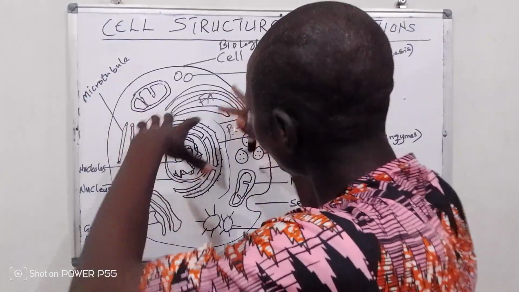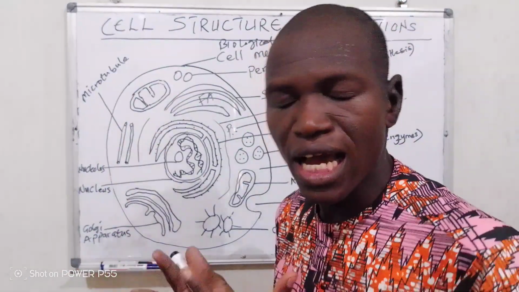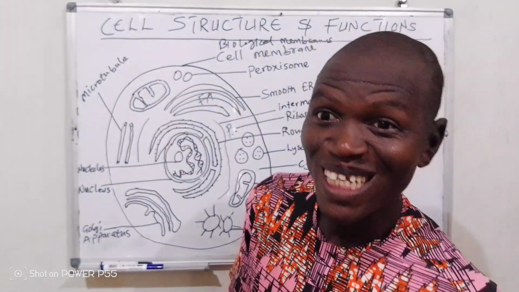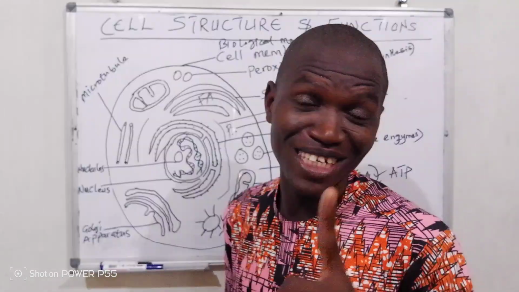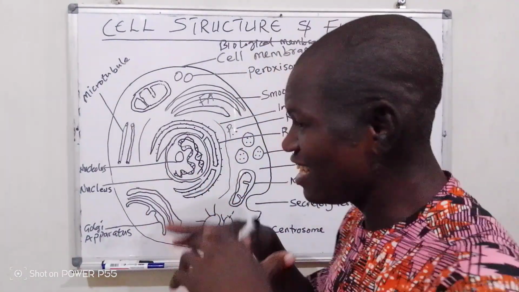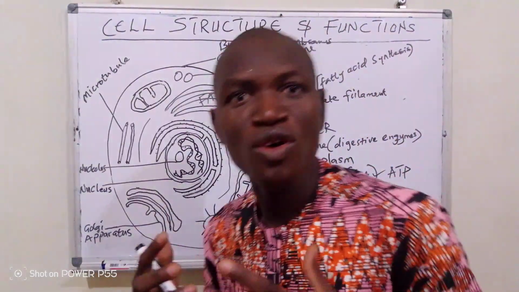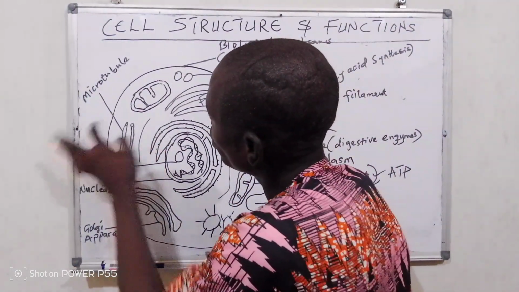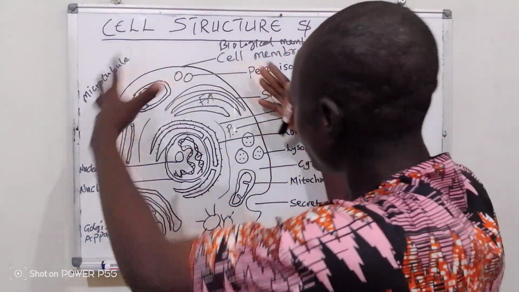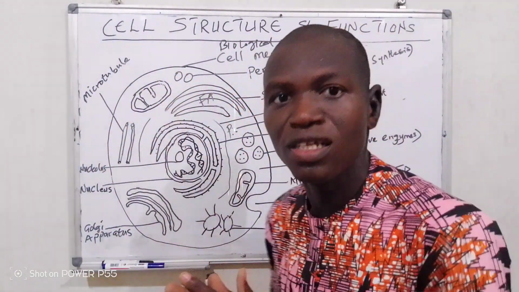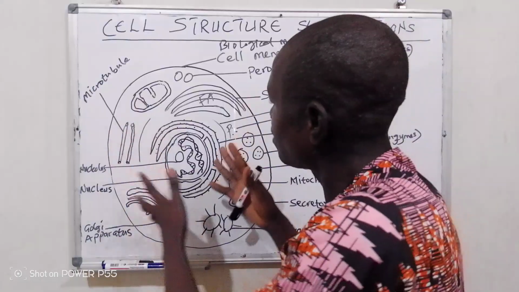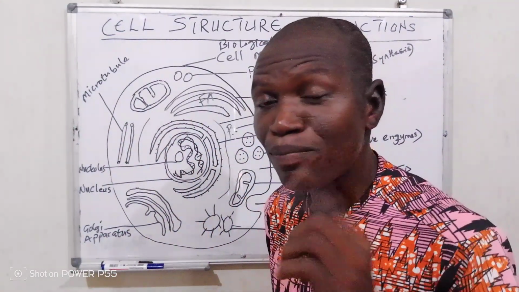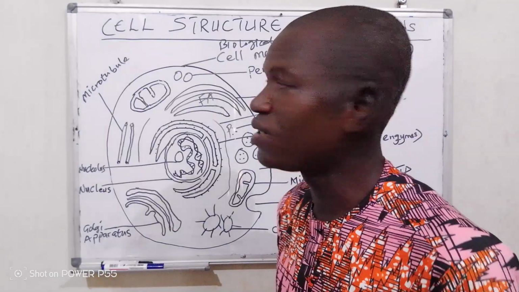It serves as a gate, as a fence to the house. If your house is not fenced, excuse me, what will happen? Snakes can come in, scorpions can come in, and that's very dangerous. So the cell, as an individual entity, also maintains integrity. The fluid inside should not be equal to what is outside. So it serves as protection to all the organelles and provides a site for biochemical reactions to happen within the cell. It plays another role that is very interesting.